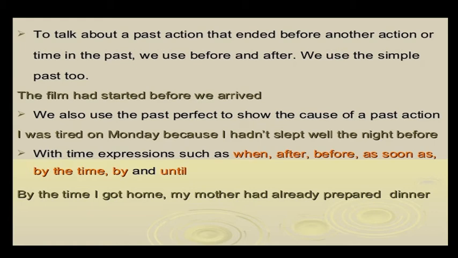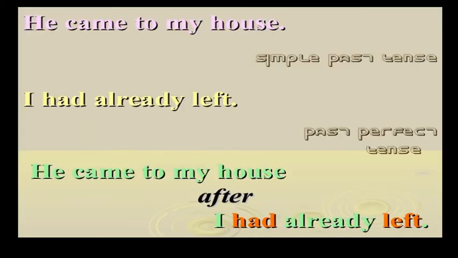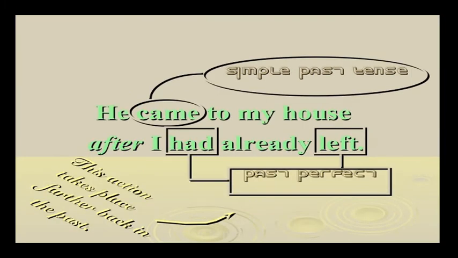Example: by the time I got home, my mother had already prepared dinner. This type of time expression. He came to my house, simple past tense. I had already left, past perfect. To write in a sentence: he came to my home after I had already left. Past perfect.